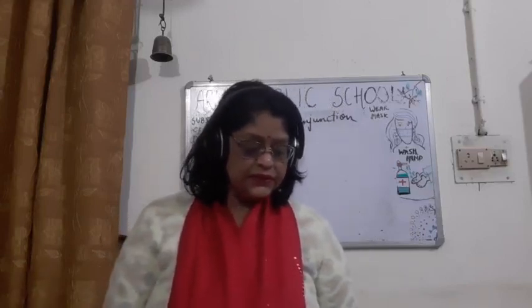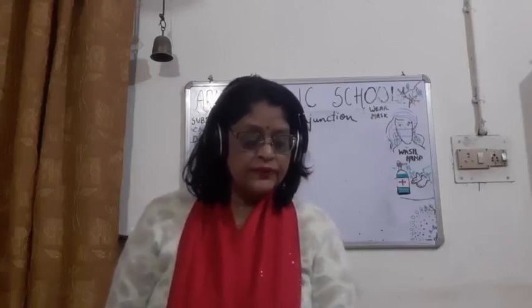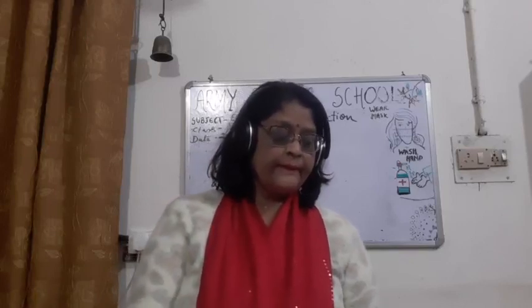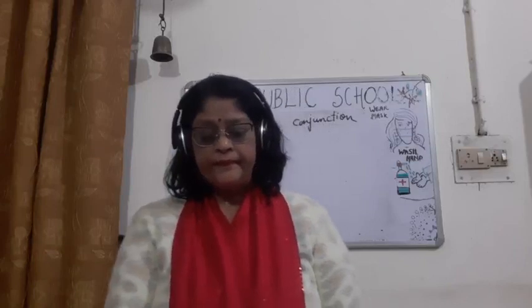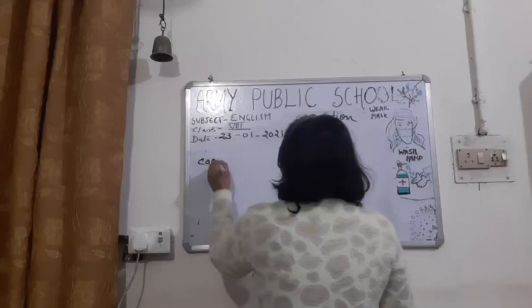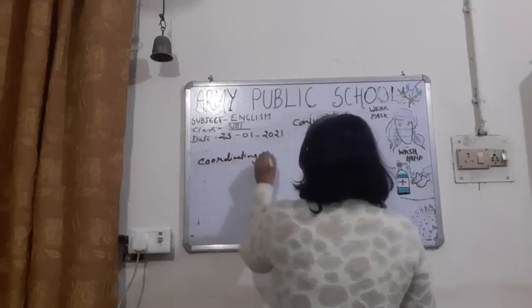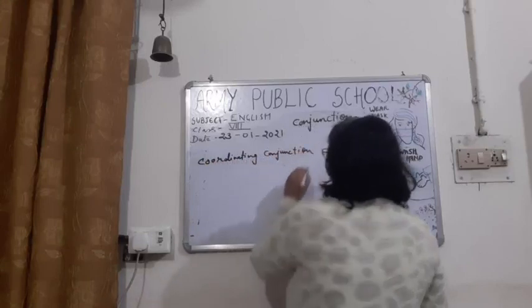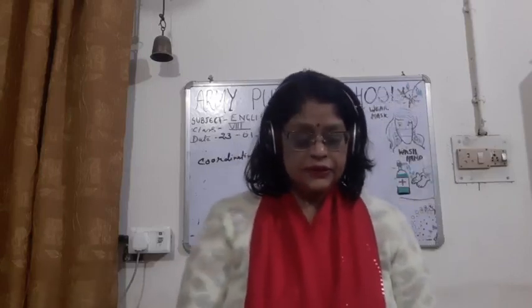What is a coordinating conjunction? I will be telling you what is a coordinating conjunction.